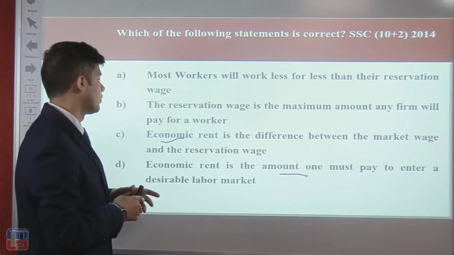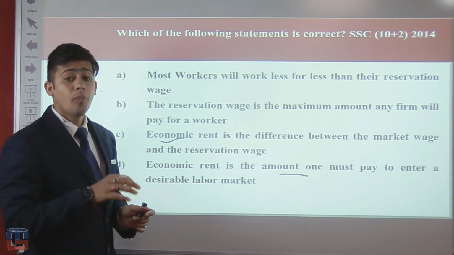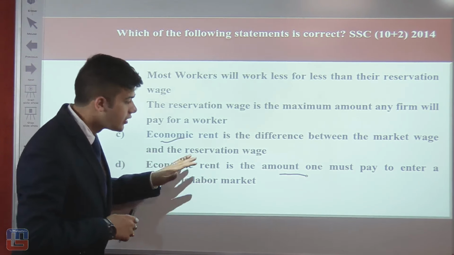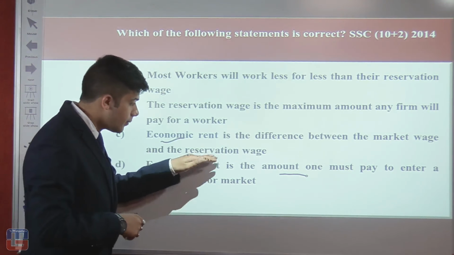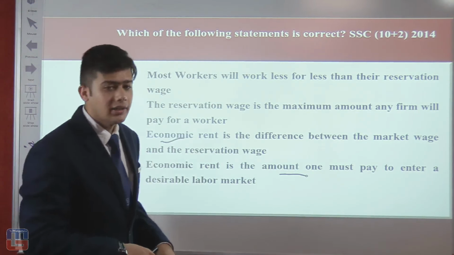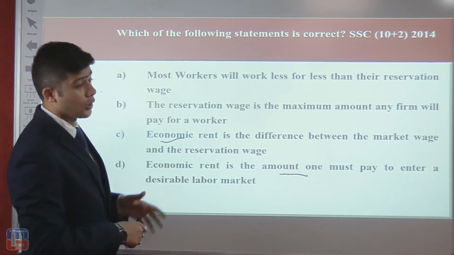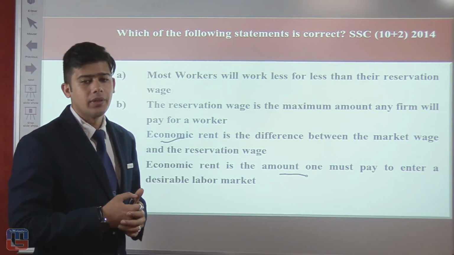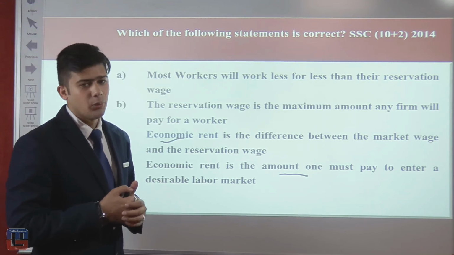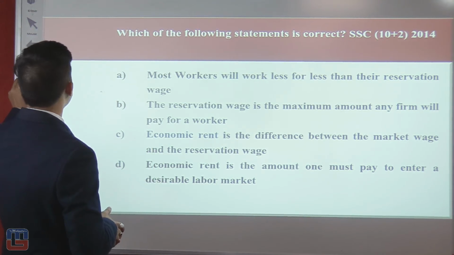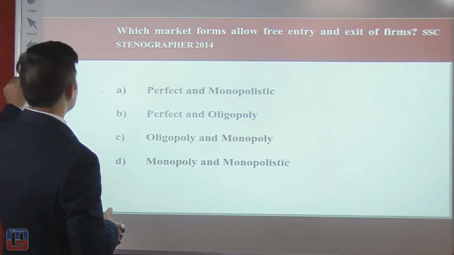So the only option left is option C, that is economic rent is the difference between the market wage and the reservation wage. So the minimum wage of any product and the actual wage is the correct answer. So in this particular question, only statement C, that is economic rent is the difference between the market wage and the reservation wage, is correct. Let's see the other question.